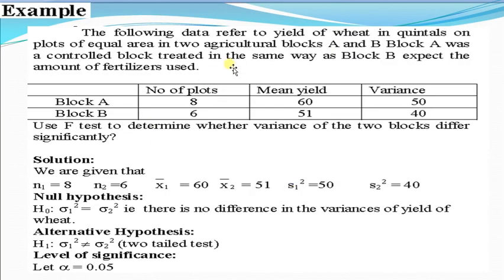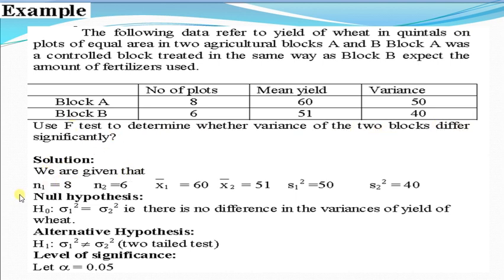Example third. The following data refer to yield of wheat in quintals on plots of equal area of two agricultural blocks A and B. A was a controlled block treated in the same way as block B except for the amount of fertilizer used. Block A has 8 plots, block B has 6 plots, mean yield is 61 for A and 51 for B, and variances are 50 for block A and 40 for block B. Use F-test to determine whether variance of two blocks differ significantly or not.